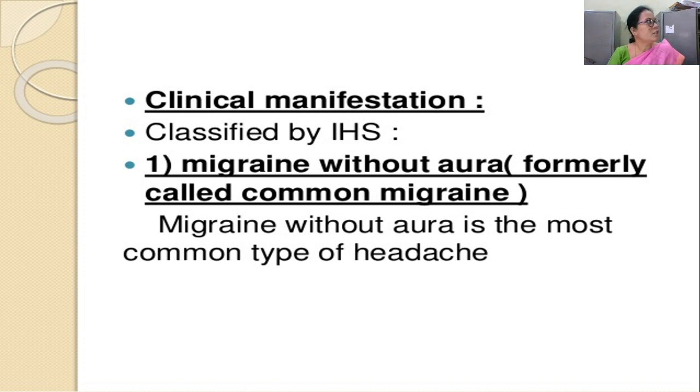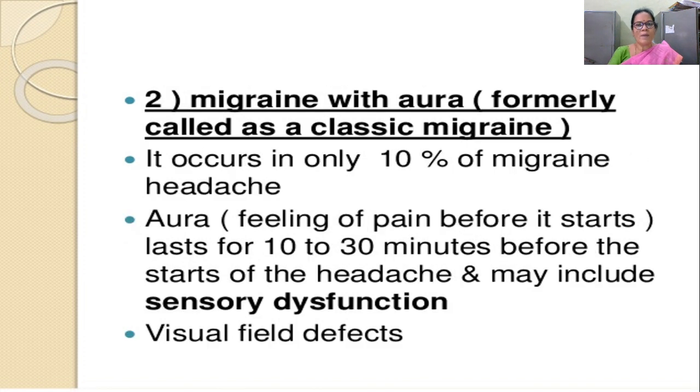Clinical manifestations include migraine without aura, formerly called a common migraine. Migraine without aura is the most common type of headache. Then migraine with aura, which is formerly known as a classic migraine. It occurs in only 10% of migraine headaches. Aura is nothing but a feeling before the pain starts, and it lasts for 10 to 30 minutes before the headache starts, and may include sensory dysfunction, and sometimes visual field defects also can be noted.